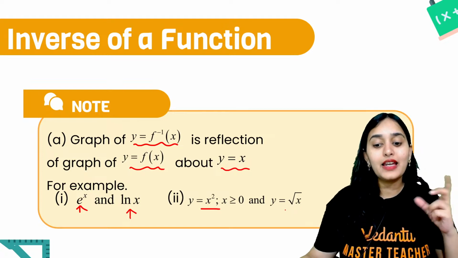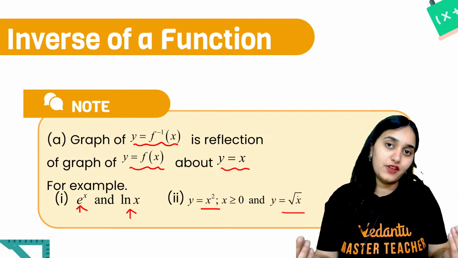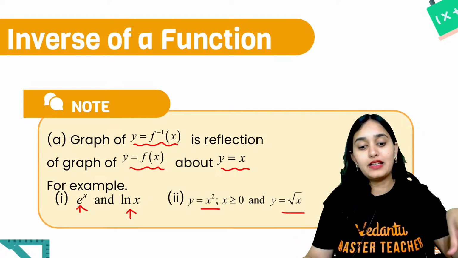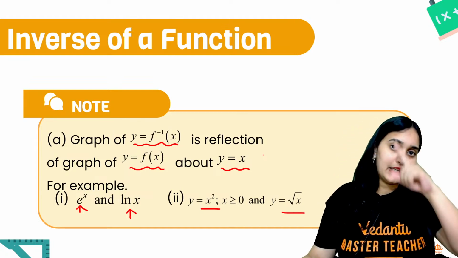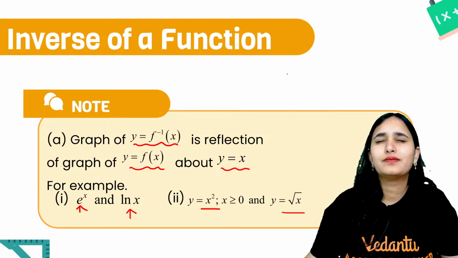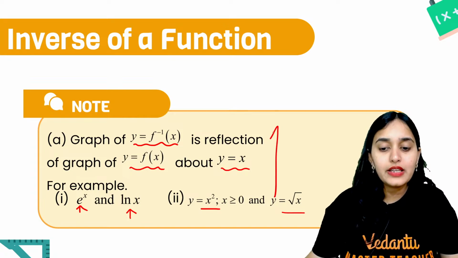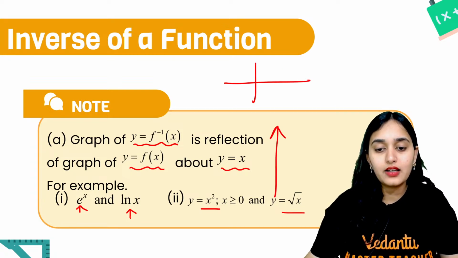x square is the inverse of root x. So their graph looks like what? It will look like basically a mirror image along y is equal to x. Do you know how their graph looks? Their graph looks like one goes up, one goes down.